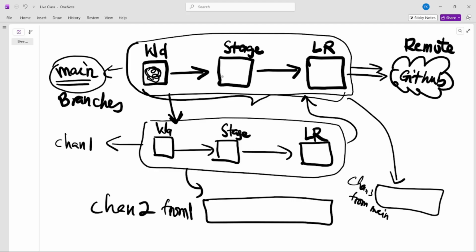So let's say on this one, there are three features that you are working on, right? On the main branch, you keep it. You work on feature one here, but then you want to isolate. So the feature one is fully working. It is fully working. So you don't want to go and then start working on the feature two on it automatically. So you create another channel or another branch, right?